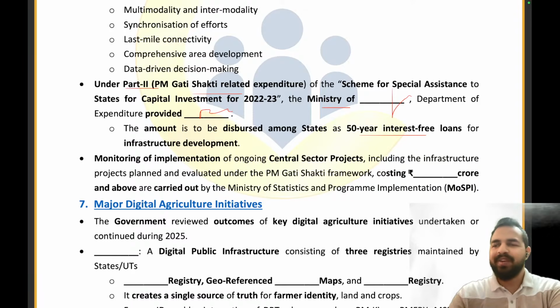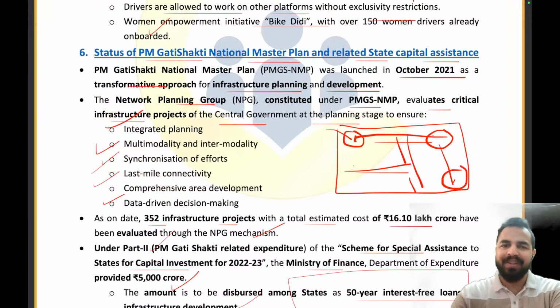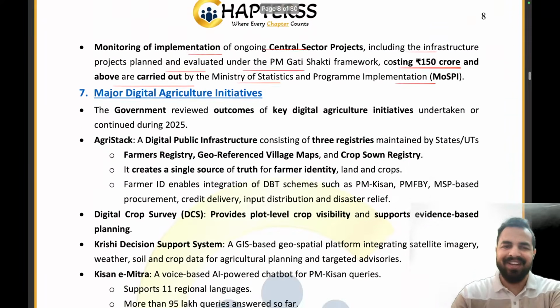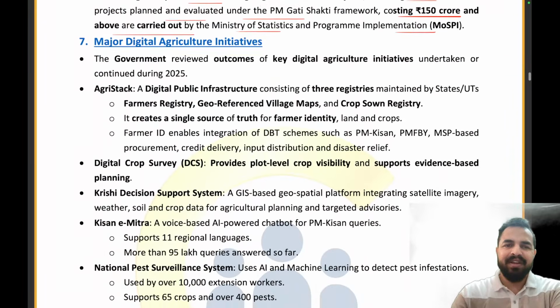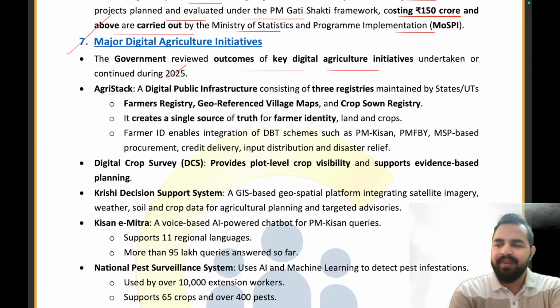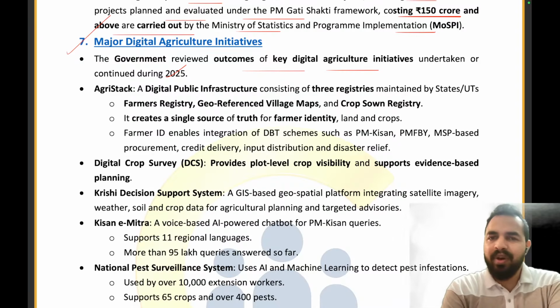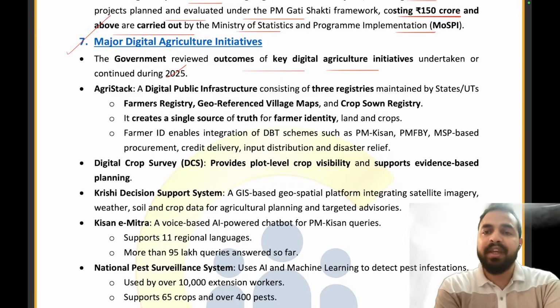Now, my dear friends, we are done with the very, very important initiatives from today's class. Now let's move on to the next news article. So the major digital agricultural initiatives. The government has reviewed outcomes of the key digital agricultural initiatives undertaken or continued during 2025.